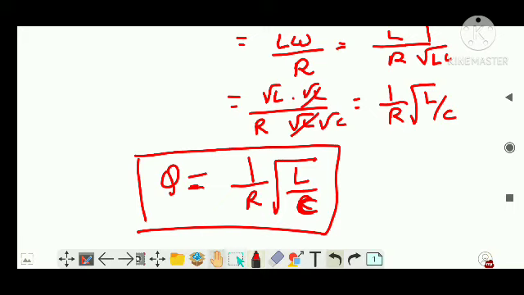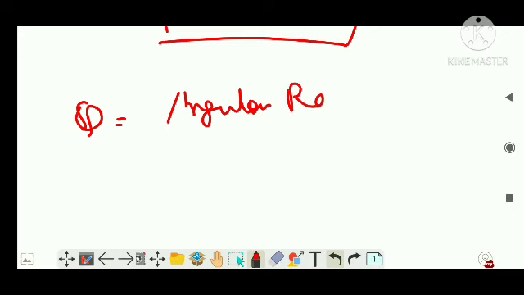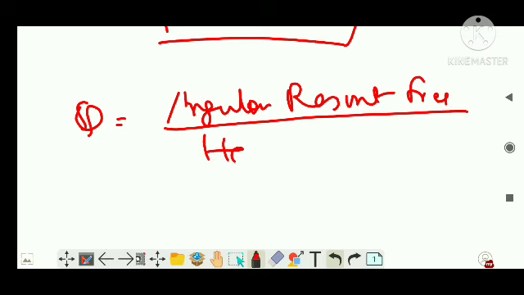This is the expression for quality factor. Clear? Now there is another way by which I can find quality factor, where the definition changes. This is what has been mentioned in your textbook: angular resonant frequency divided by half power bandwidth.